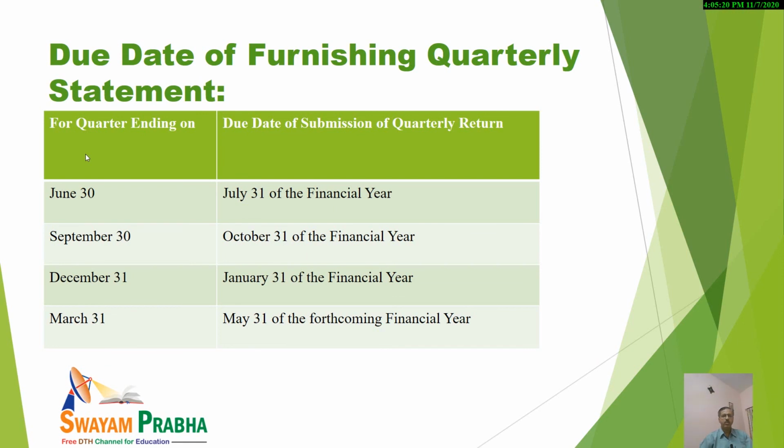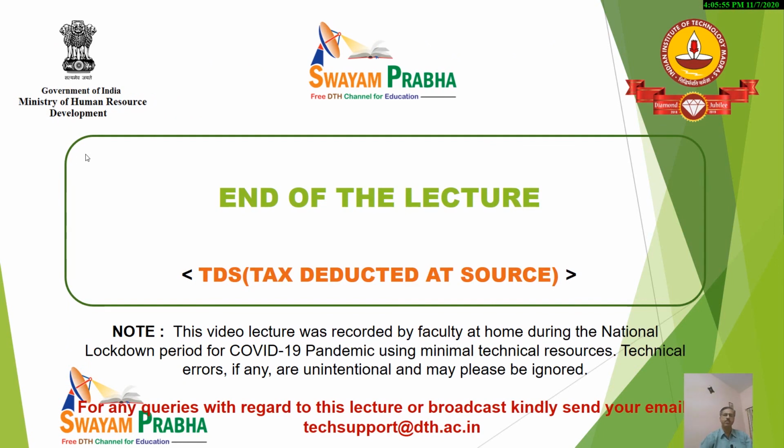Now, what are the due dates for furnishing the quarterly statements? For the quarter ending on 30th of June, it is 31st of July. For the quarter ending on 30th September, it is 31st of October. For the quarter ending on 31st of December, it is 31st of January. For the quarter ending on 31st March, again some relaxation is there, and it would be 31st of May of the forthcoming financial year. So it must be remembered.